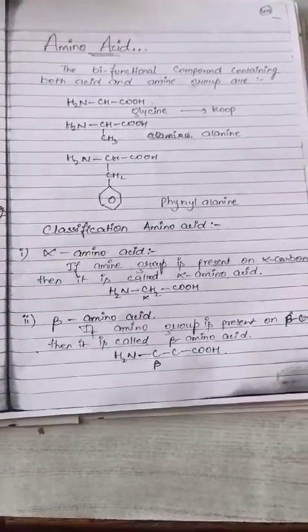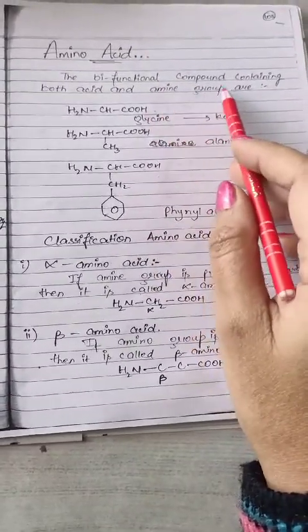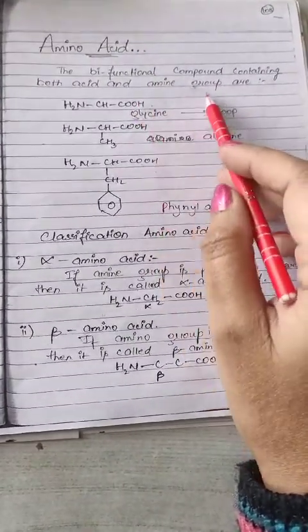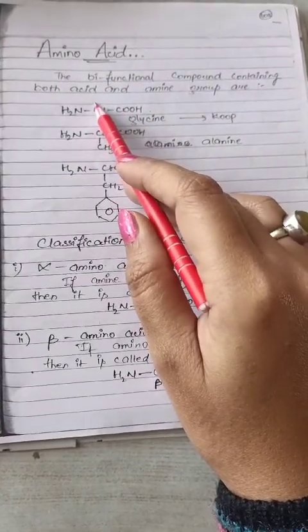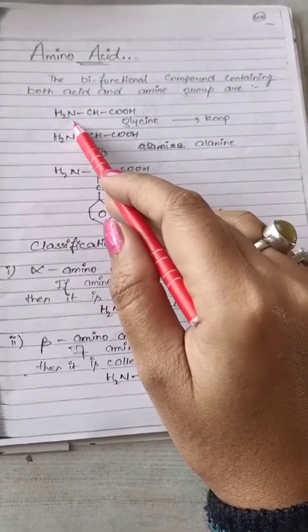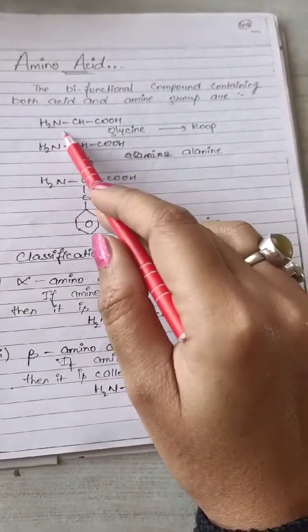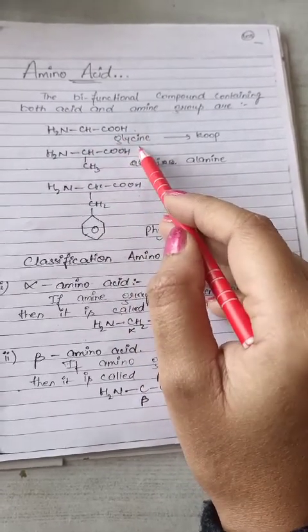I have already given this page to you, amino acids. So what is it? The bifunctional compound containing both acid and amine group is called an amino acid. Amine group means NH2 is present. So this is the example of it: NH2 CH2 COOH is said to be glycine.